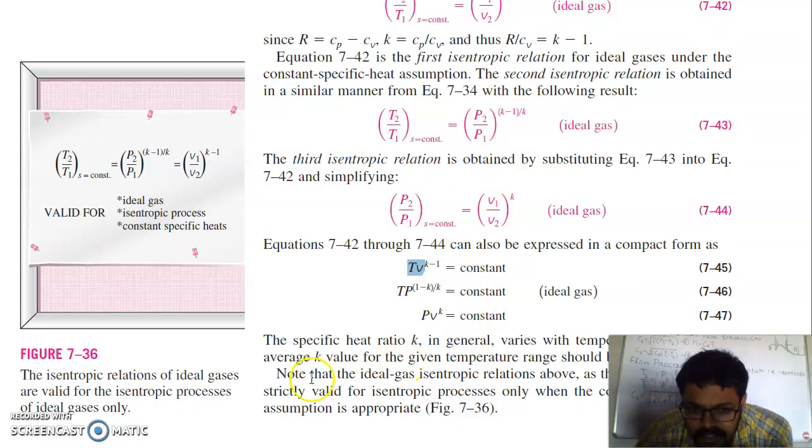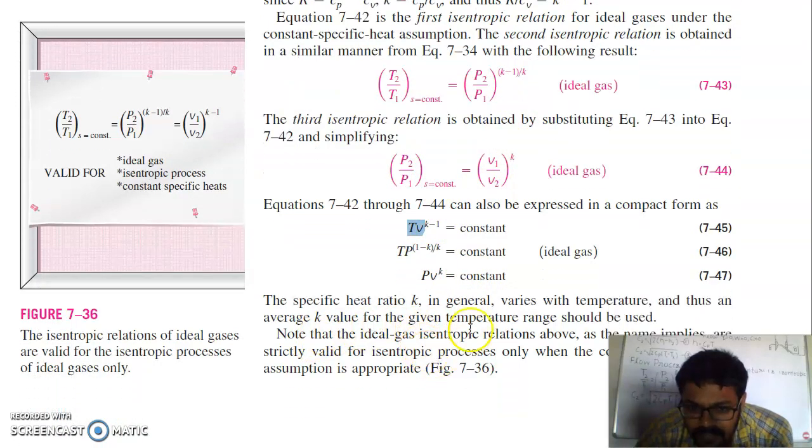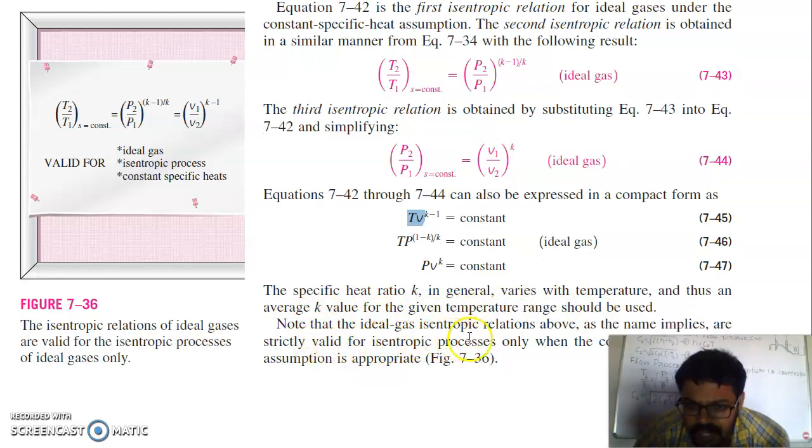k is constant. The specific heat ratio k in general varies with temperature, and thus an average k value for the given temperature range should be used. So these ideal gas isentropic relations above, as the name implies, are strictly valid for an isentropic process only when the constant specific heat assumption is appropriate.